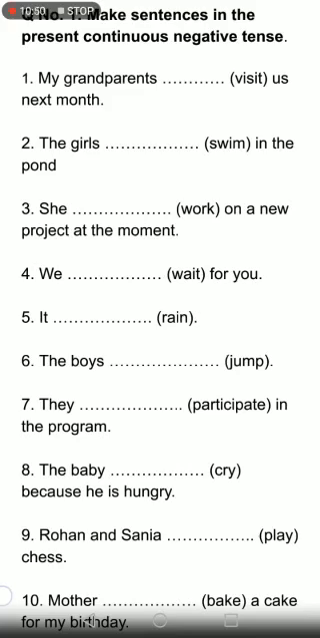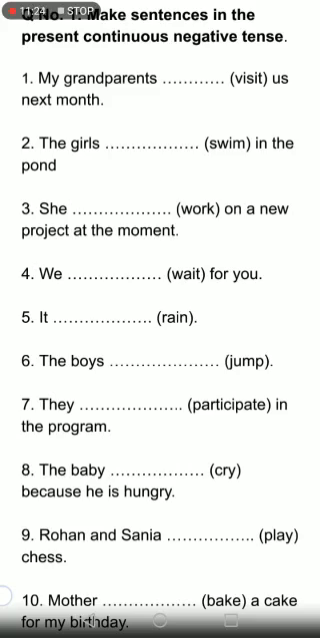We add ing with the first form of the verb, with the main verb. Main verb is visit. Main verbs are swim, work, wait, rain, jump, participate, cry, play, bake. These are the main verbs given in the brackets, and we just have to add ing. You just have to add ing with the main verb. And before the main verb you are going to add